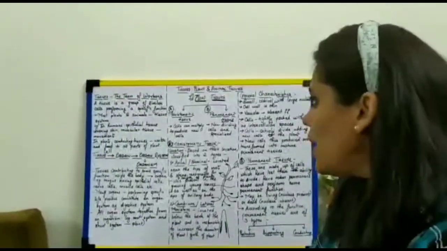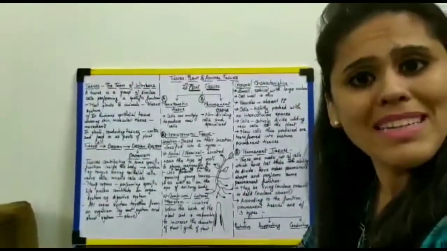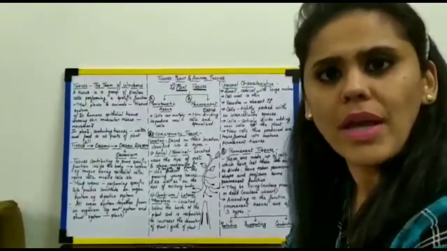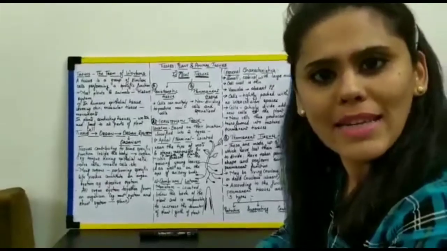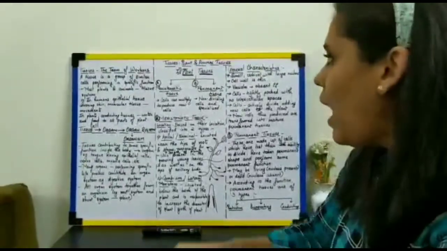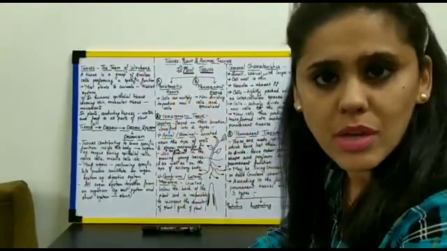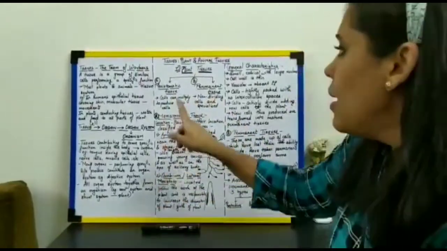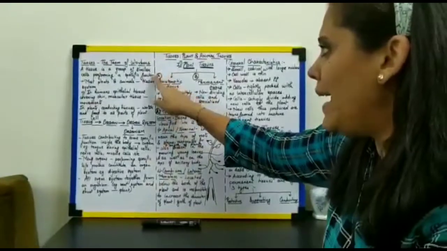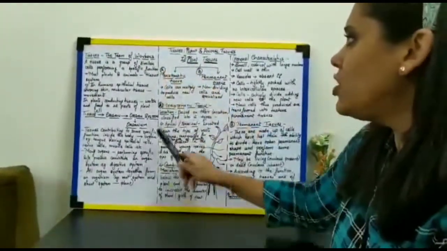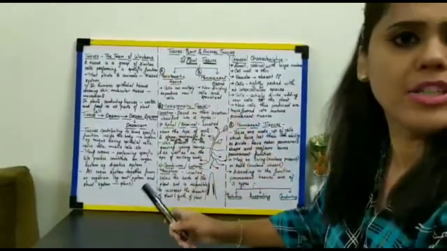We need to know that plant tissues are classified into two major categories. What are the two major categories of plant tissue? They are meristematic tissue and permanent tissue. I repeat: A, meristematic tissue, B, permanent tissue.